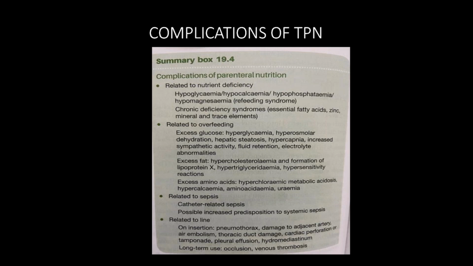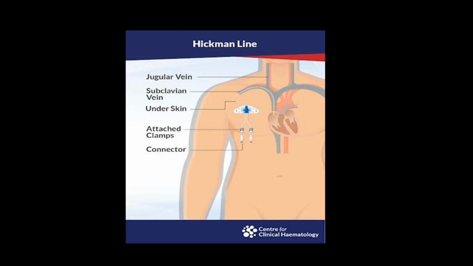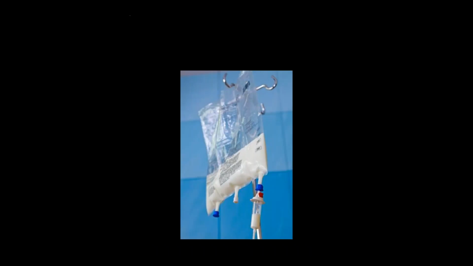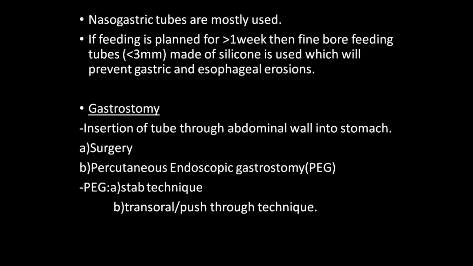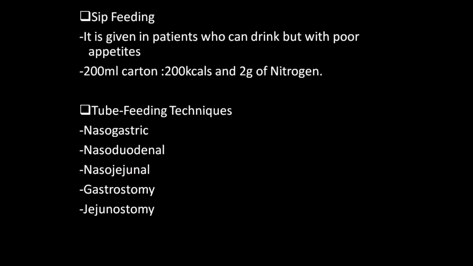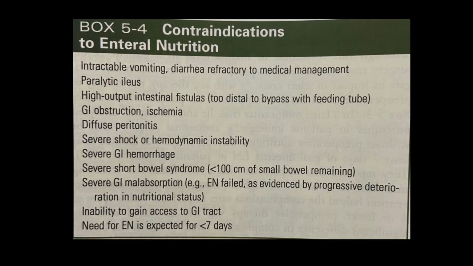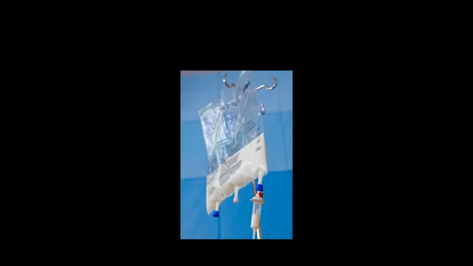Okay, so long-term use may cause occlusion and thrombosis. So wherever the catheter is there within the vein, there will be an associated thrombophlebitis. Later, a thrombus formation will be there, causing occlusion of the tube. Okay, so that is the end of this enteral nutrition. Okay, so next class we will discuss other topics.